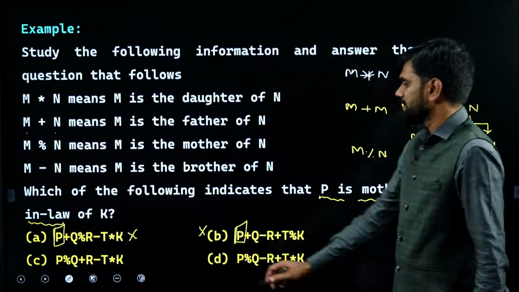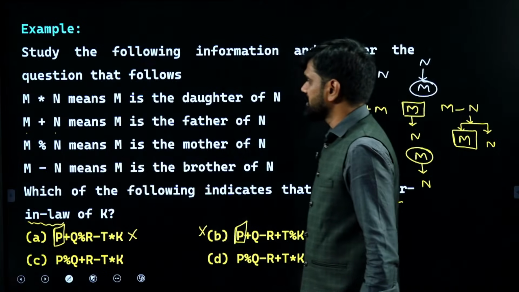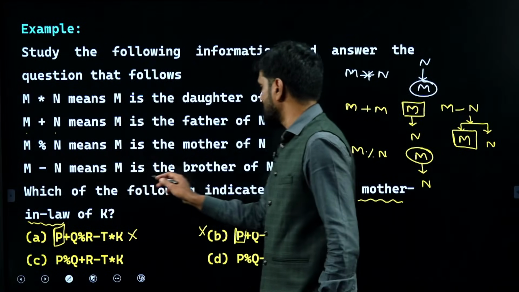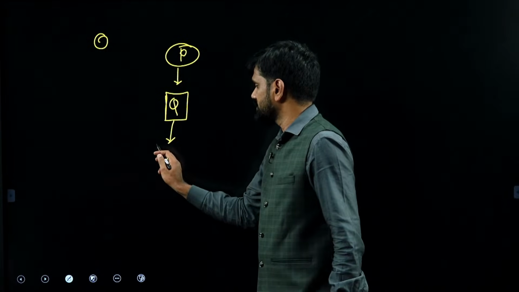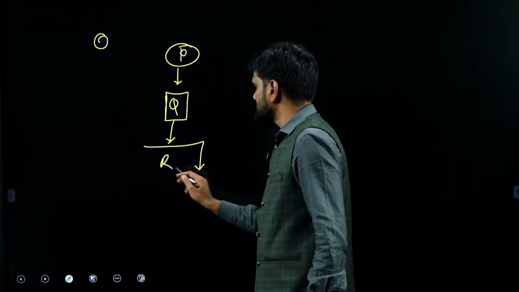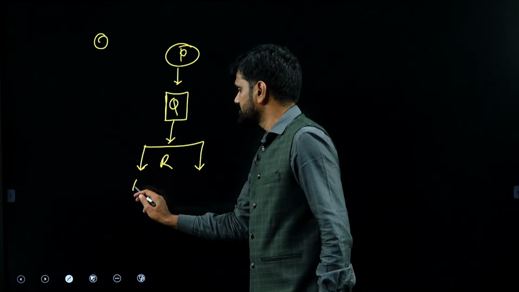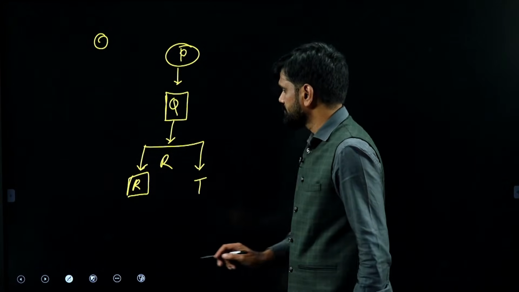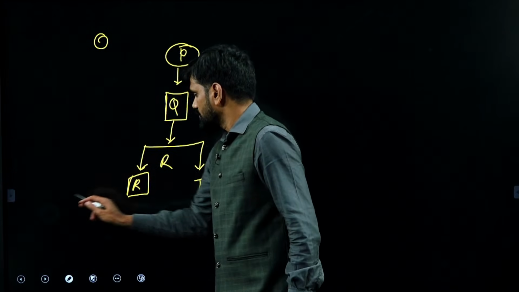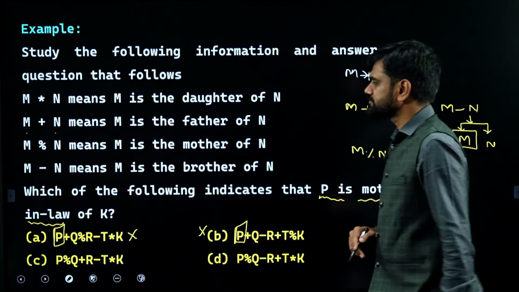Next, R minus T. R minus T means R is the brother of T. R is the brother of T means R and T are the children of Q, I can say. Right? Now, going ahead further.